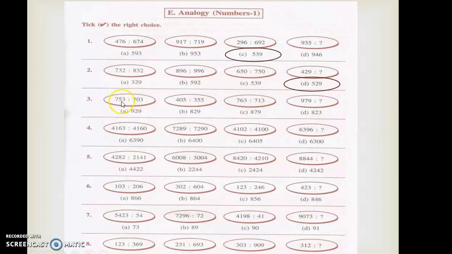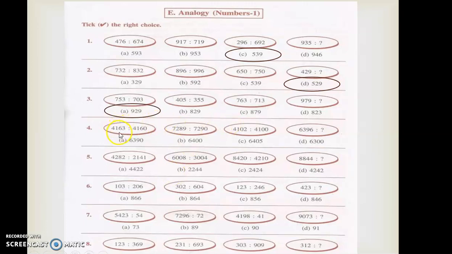Now, just look at this. 753, 703. That means the difference is 50. 50 is the difference. If I am subtracting 50 from 753, I will get 703. Correct? Likewise, if I am subtracting 50 from 405, 355 will come. Likewise, in 979, if I am subtracting 50, what will be the answer? Yes, 929. It is the easiest one, right?